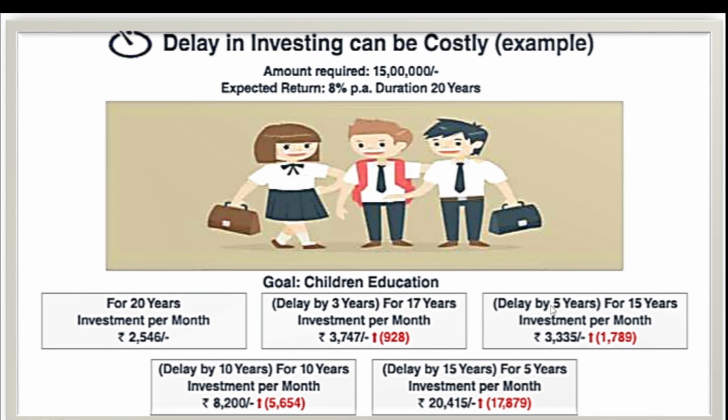And in the same way, if you delay it by 5 years, you have to make an investment of 3,300. If you delay it by 10 years, you have to make an investment of 8,200. Here, I think it's the wrong figure given. But anyways, this example was to illustrate that if you are delaying your investment, you have to pay more every month, because you have the same goal set as your target. So you need to understand that concept.